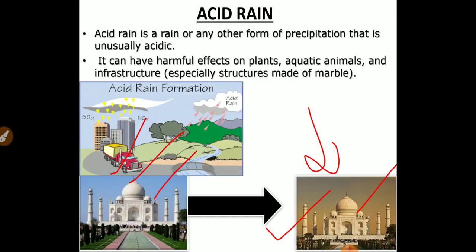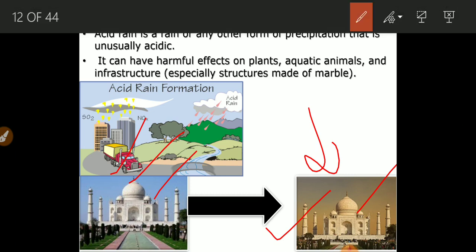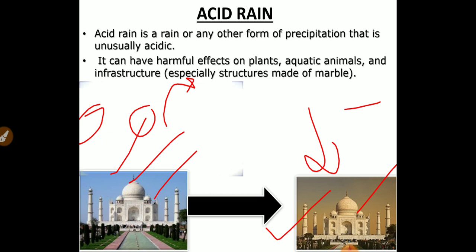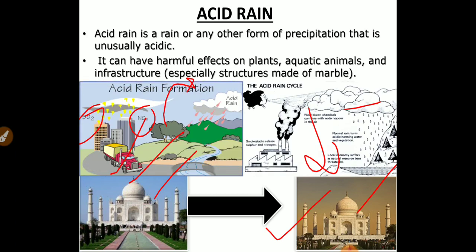You can see here acid rain formation, how it takes place. It is very simple. SO2 gas and NO2 gas are released into the air from industry, and combine with the rainwater, and after that this rainwater falls in the form of precipitation as an acid.